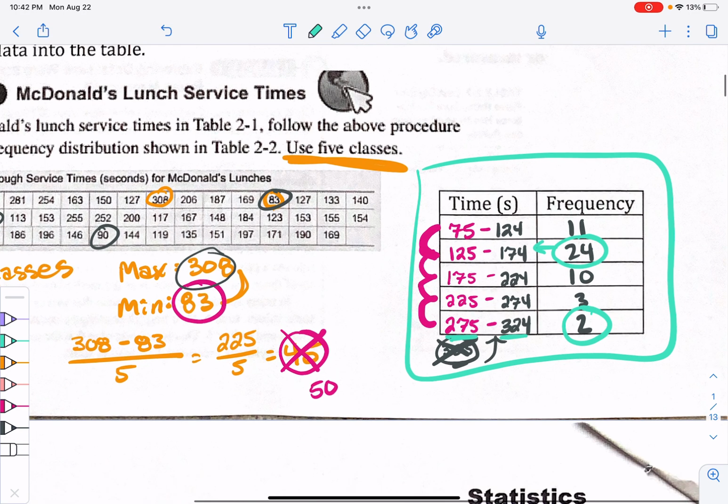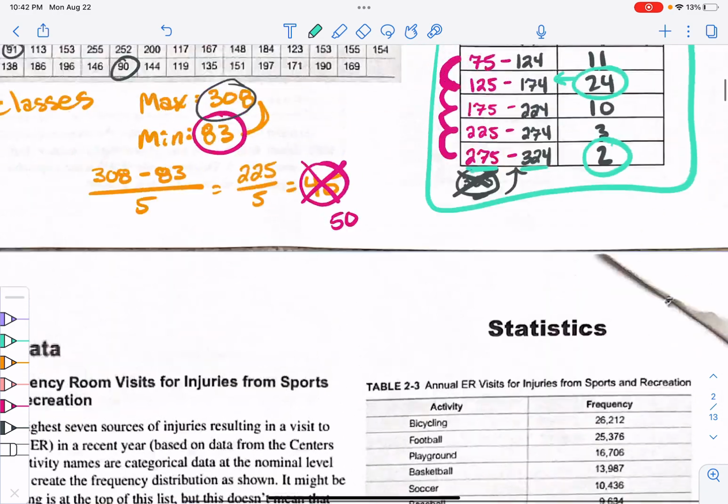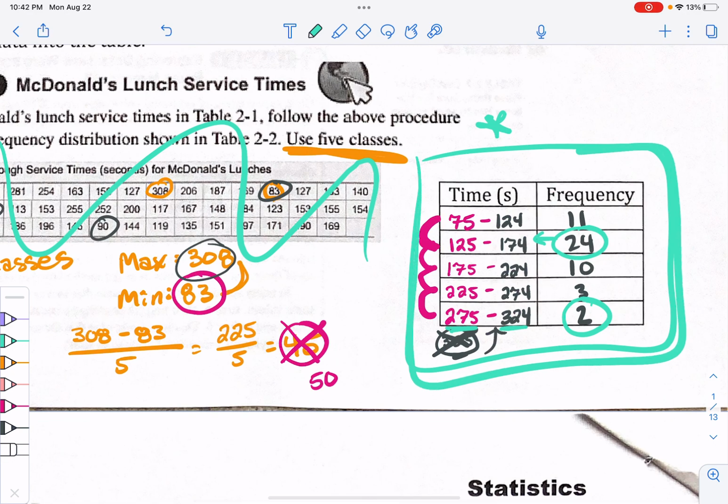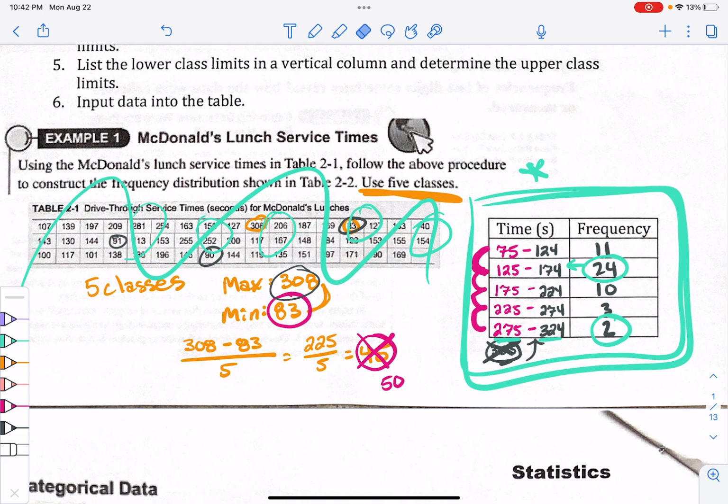Now again, let's go through the downfall. The downfall is if I throw this table away and only use this, now I have no idea what each one of these data values is individually. Like I lose the integrity of that data value or that table, right? By just putting them into frequencies, okay? So that's the downfall of that frequency table, but I can see trends when I go through this, okay?